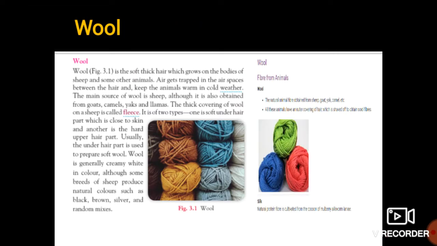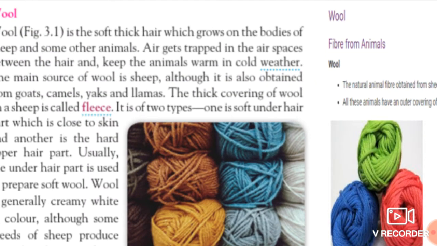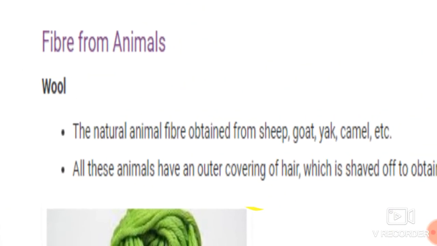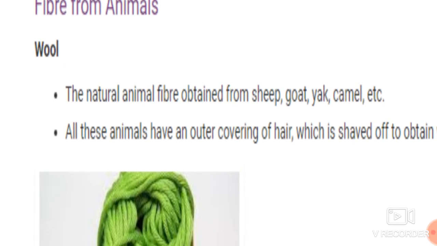Next, wool. We get wool as well as silk from the animal fibers. So what is this wool? See over here. Wool is the natural animal fiber obtained from sheep, goat, yak, camel. Okay, from what do we get wool? We get wool from the animals, from the sheep, goat, yak, camel, etc.